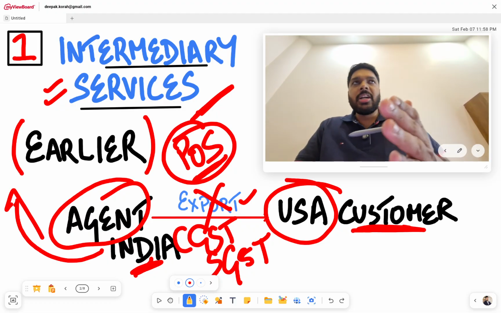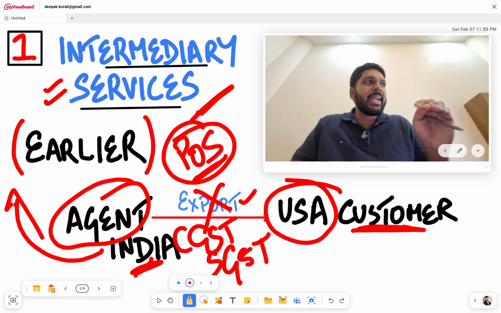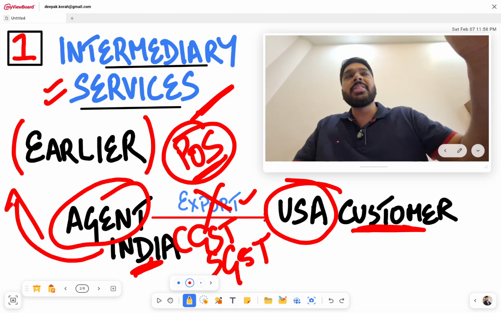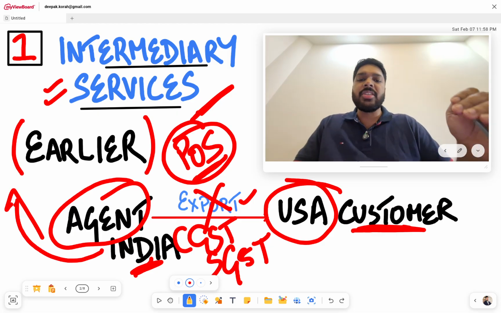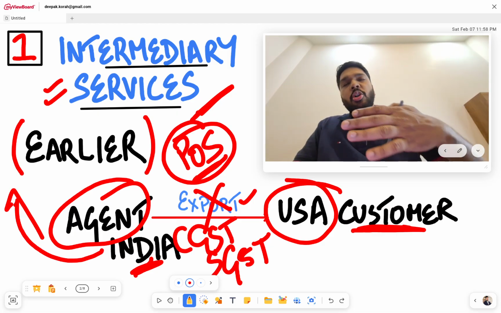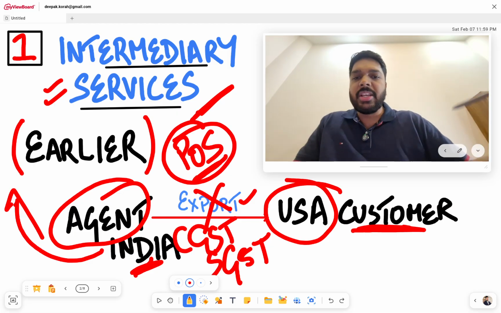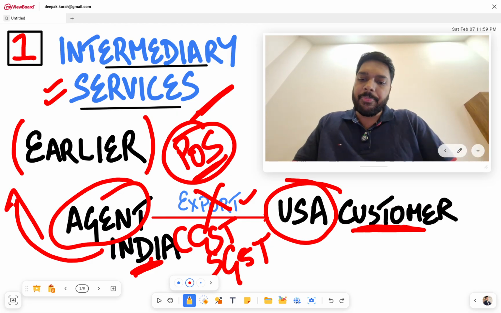So because of this earlier POS rule, although technically he is exporting out services, he had to end up paying CGST and SGST, and therefore there was a lot of hue and cry with intermediaries and the agents and brokers and all that.